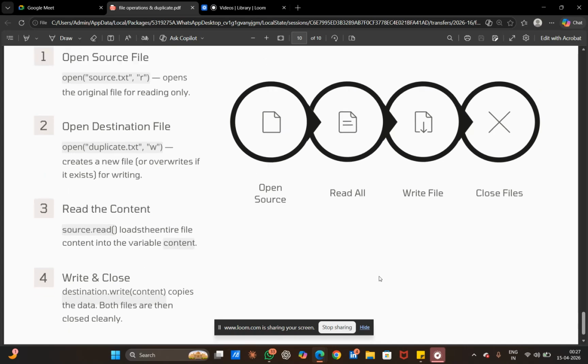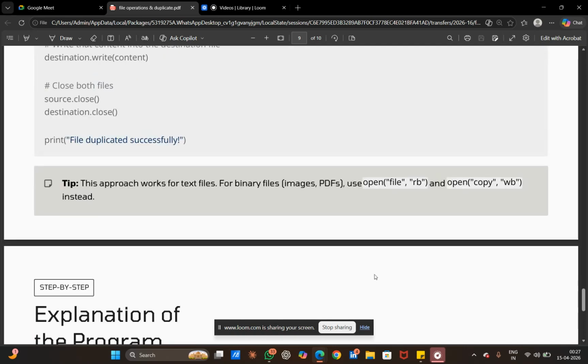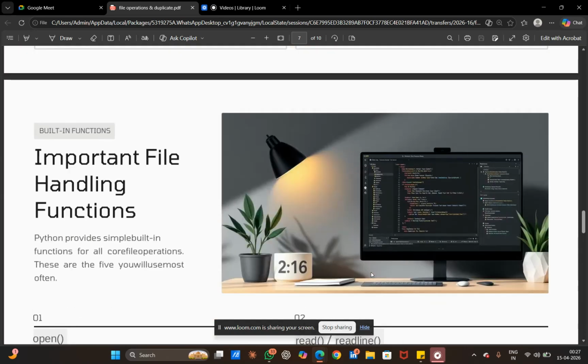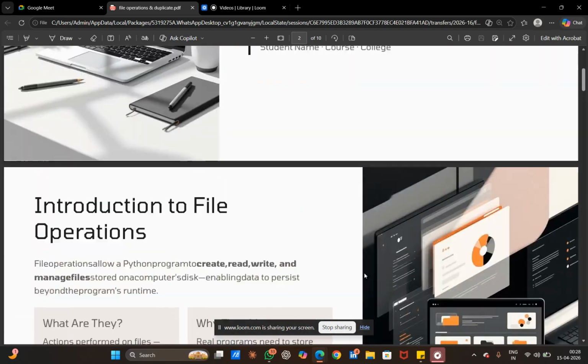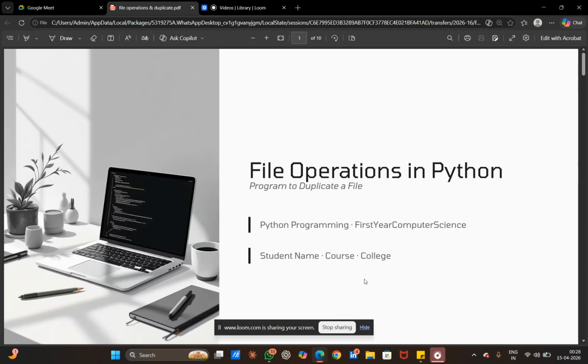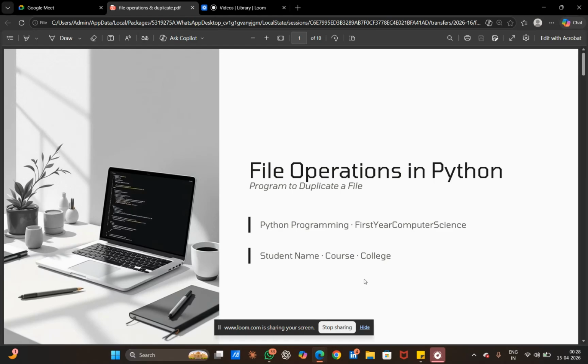In conclusion, file operations in Python allow programs to store, read, and manage data in files. They are really important concepts in programming and are widely used in real applications. Using these operations, we can also easily duplicate files using a simple Python program.